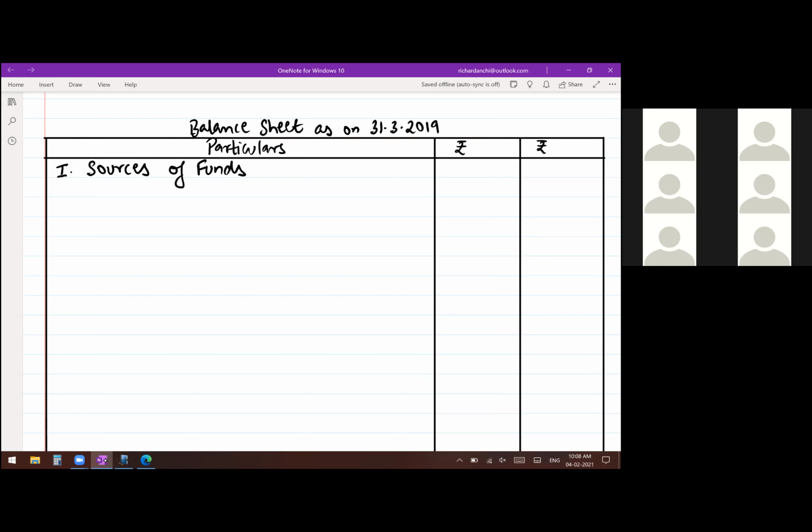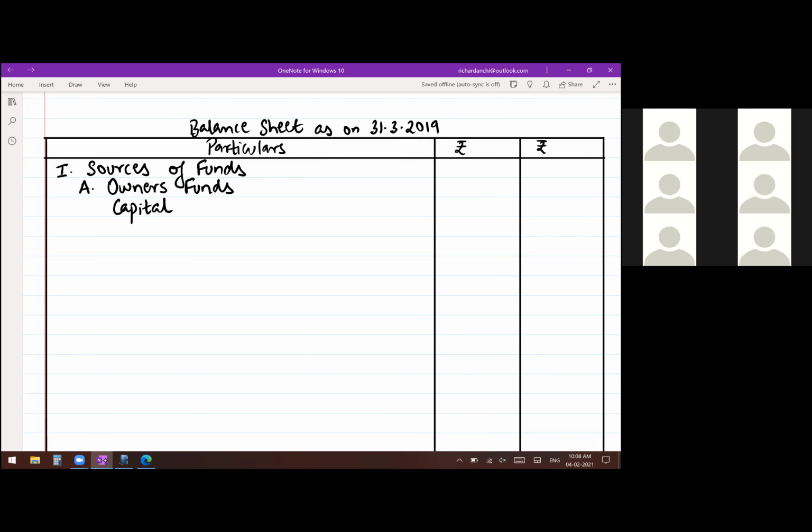Okay, then below that, firstly you have the owner's funds, what the owner has given to the business. You write that as A, owner's funds. And owner's funds has only one thing, remember, and that is the capital that he has provided. Below that you write capital.